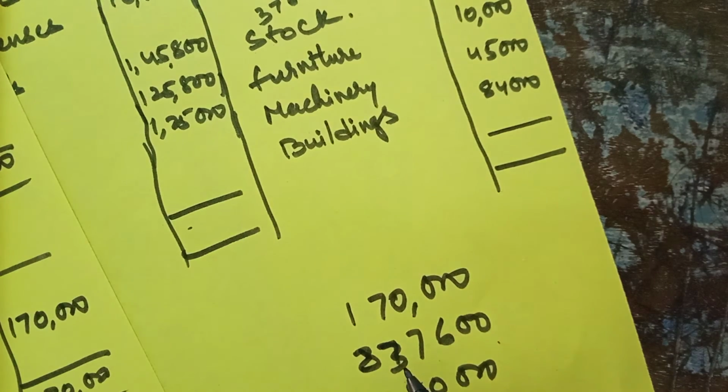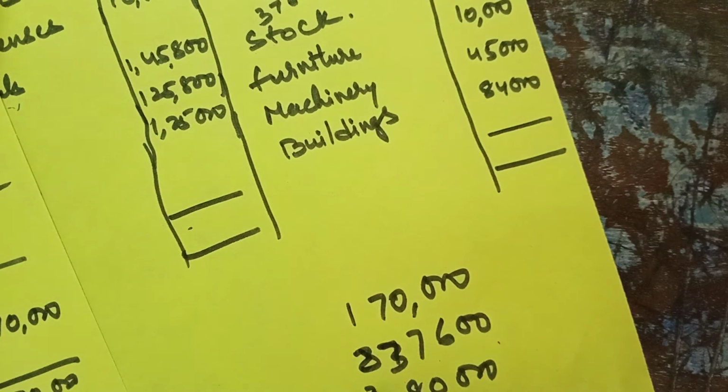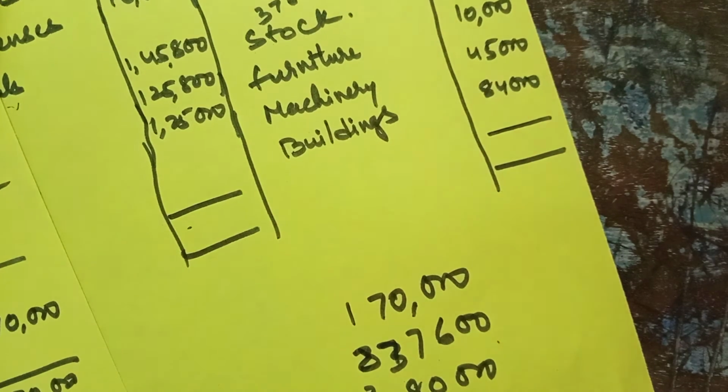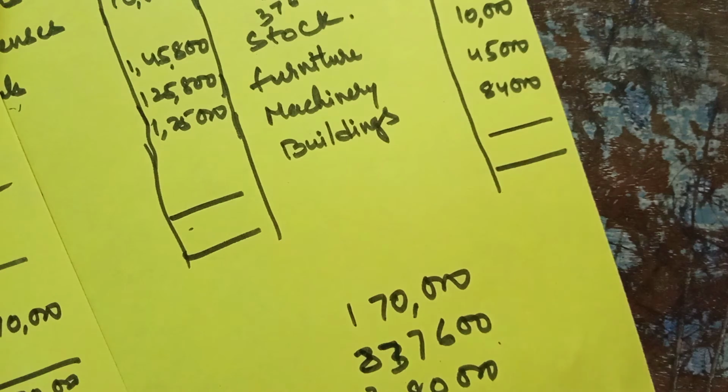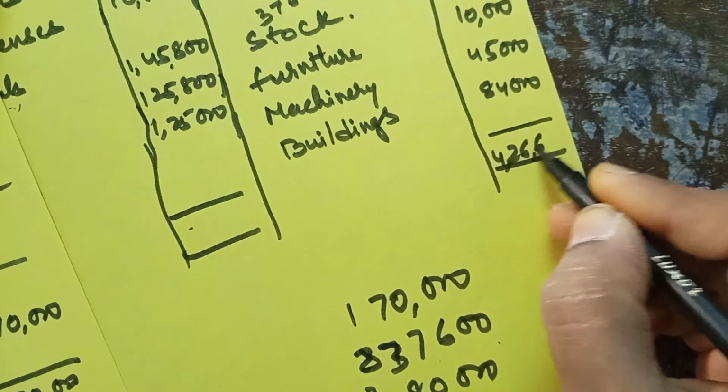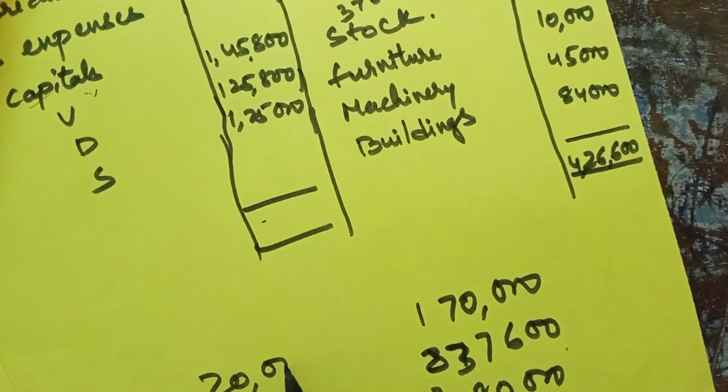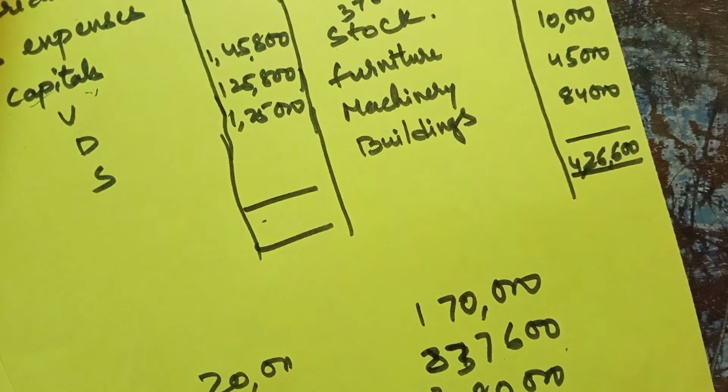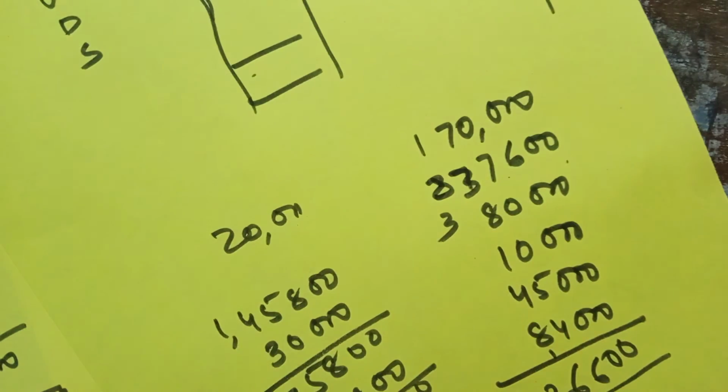That gives 4,26,600. On the liability side: 20,000, 10,000, 1,45,800 plus 30,000, then 1,25,800, then 1,25,000.